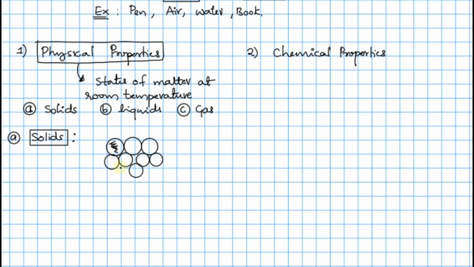This arrangement is very compact for only one reason: the force of attraction between the particles is very strong. So the first point we can write here is that the force of attraction is high. And because of this, the distance between the two particles is very small. So interparticle distance is very small.